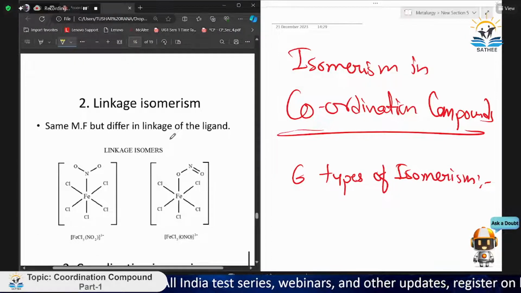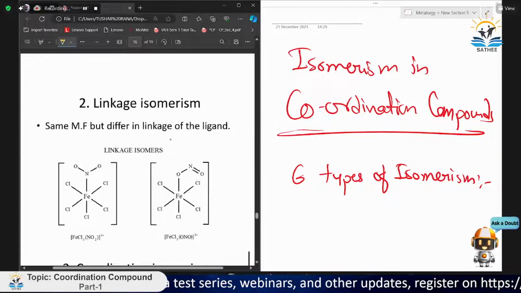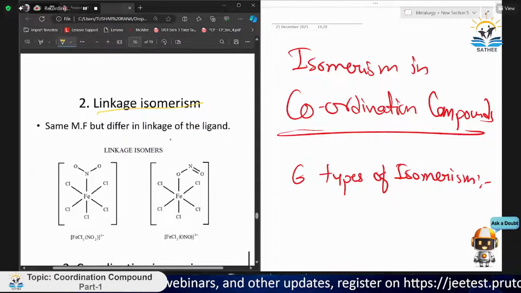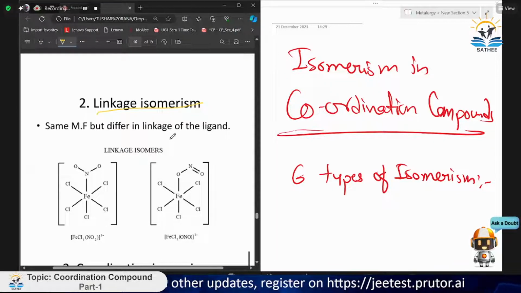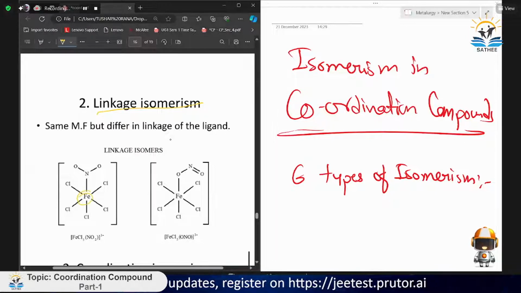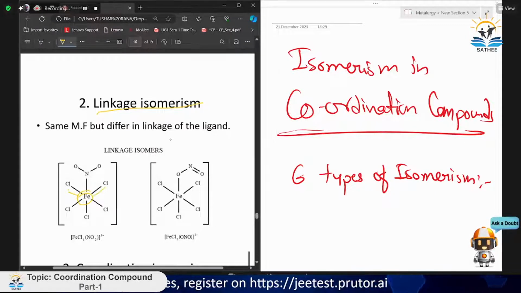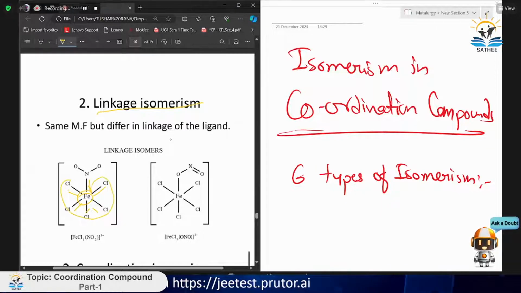So depending on that formation, we can make different isomers. Now, linkage isomerism. From the name, you can understand that there will be different linkages to the coordination compound. Like this Fe is connected to Cl, but it is the same and will not create any such difference.